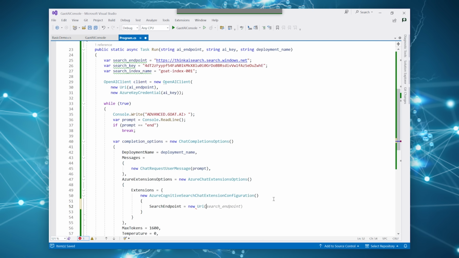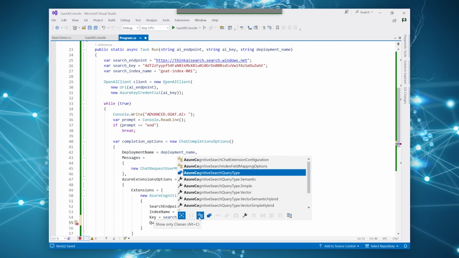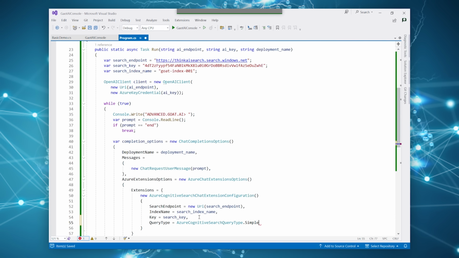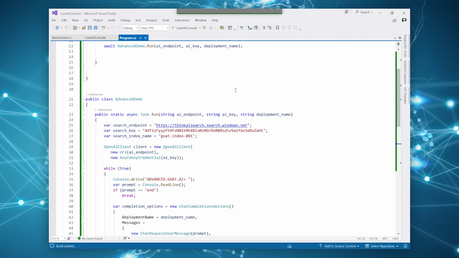So we can pull the search endpoint. We have that up there already. So we just convert that to a URL. The index name we have up there as well. And the key we also have up there. And then for the query type, we want that to just be an Azure Cognitive Search query type of simple. So let's go ahead and run that.